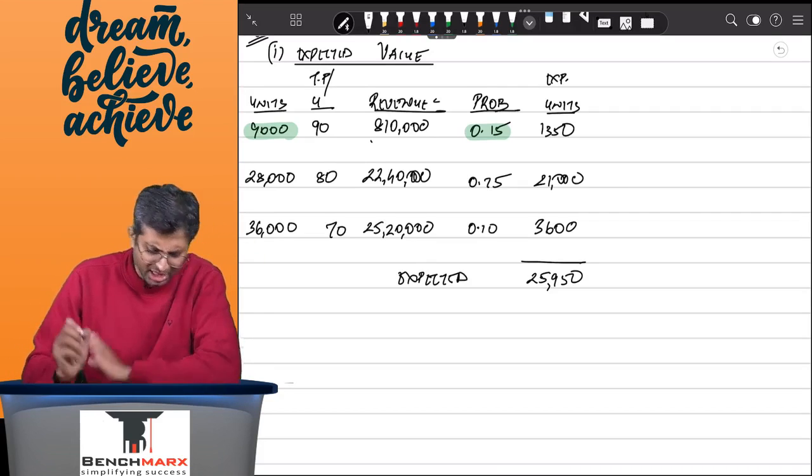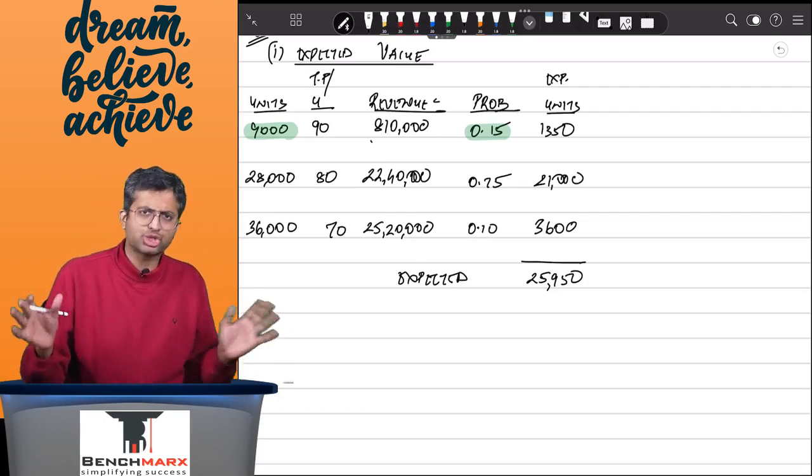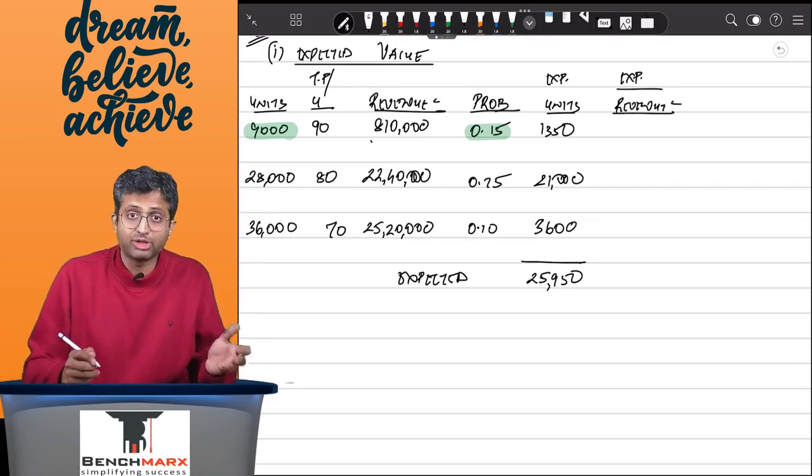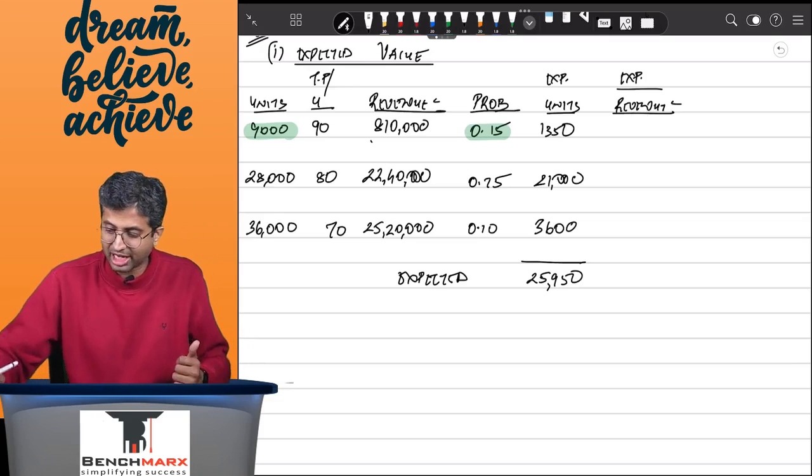As per ICAI, also this is 25,950, which is perfect. ICAI also calculates what is called expected revenue, which means it says that if the units are 9,000, the revenue is 8,10,000, and the chance of 8,10,000 happening is 0.15. So this is